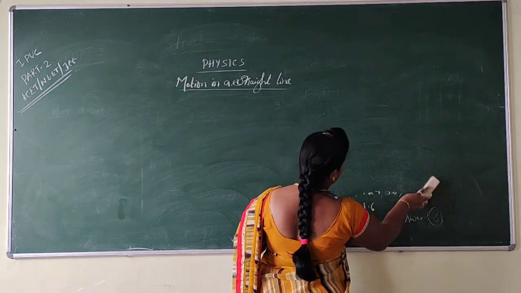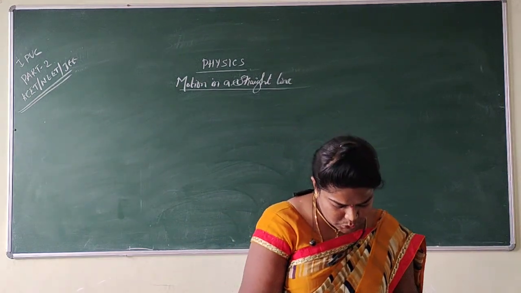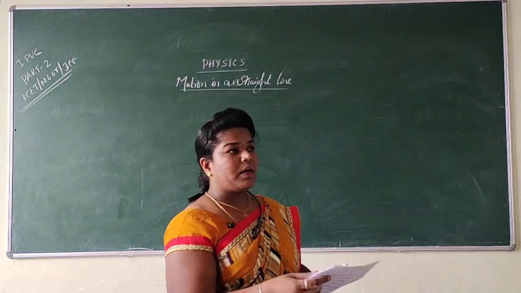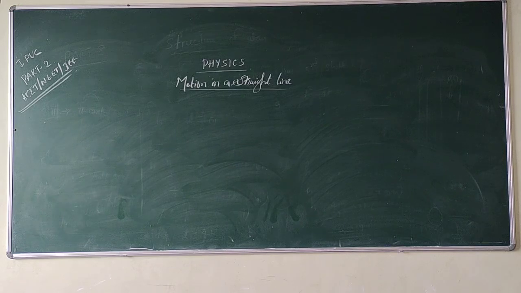This is about the 11th question. Now let us move with the question number 12. Yes, the question number 12 was like this, my dear students. Let us move it fast. The motion of the particle along a straight line is as shown in the figure. The average velocity of the particle is. We should calculate the average velocity of the particle.